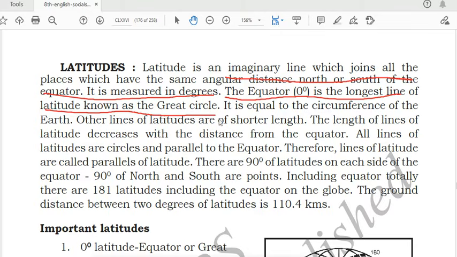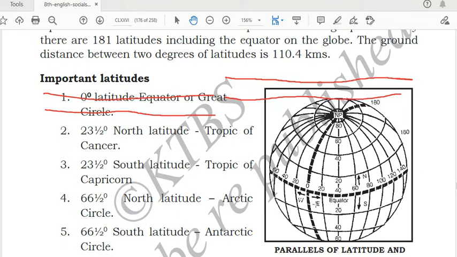The other lines of latitudes are of shorter length. The length of the lines of latitude decreases with the distance from the equator. All the lines of latitudes are circles and parallel to the equator. You can see in the diagram, all the lines of latitudes will be shorter, because the equator is the longest latitude, and all other lines will be parallel to each other.